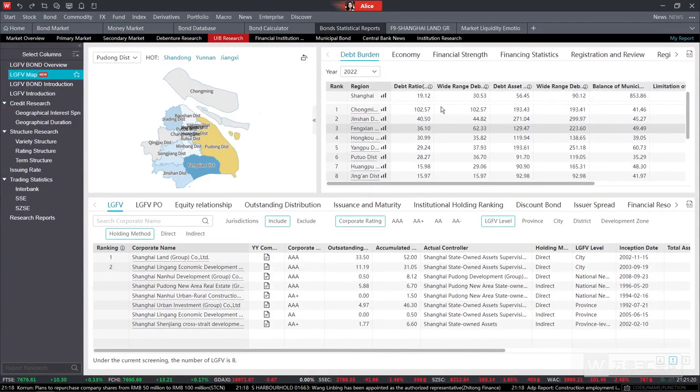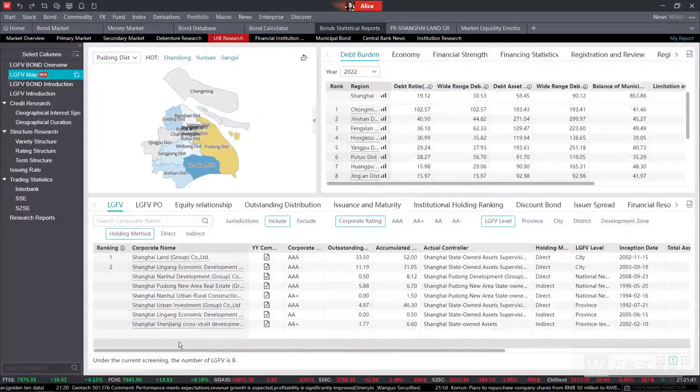So in this page, it provides the debt burden, the economy, the financial strength, and so on, which can help you do the analysis, especially the repayment analysis. So we strongly believe that with better financial performance, we can expect higher ability of repayment. Such a page collects all the analysis information that you may need in the LGFV map.